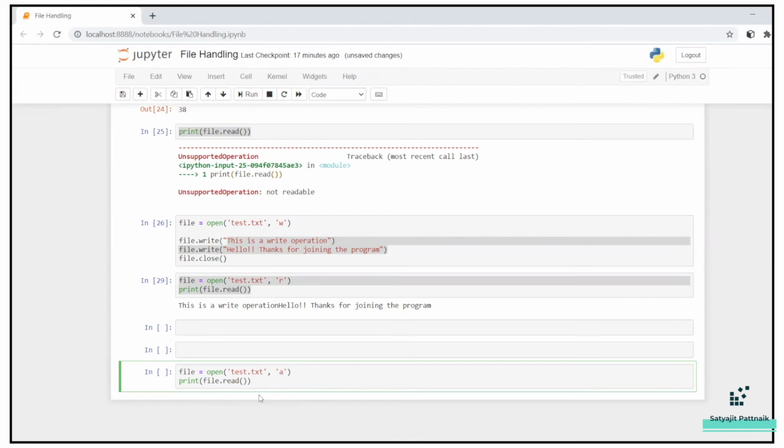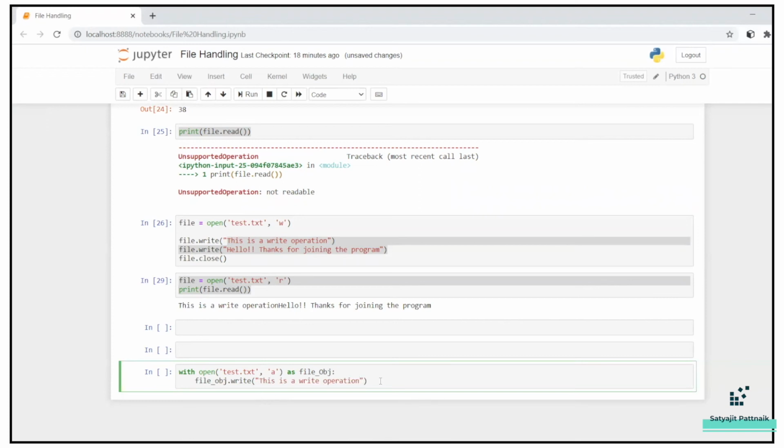So what I'll do is change it a little bit: with open test.txt, opening it in append mode, as file object. Then file_object.write, this is a write operation.